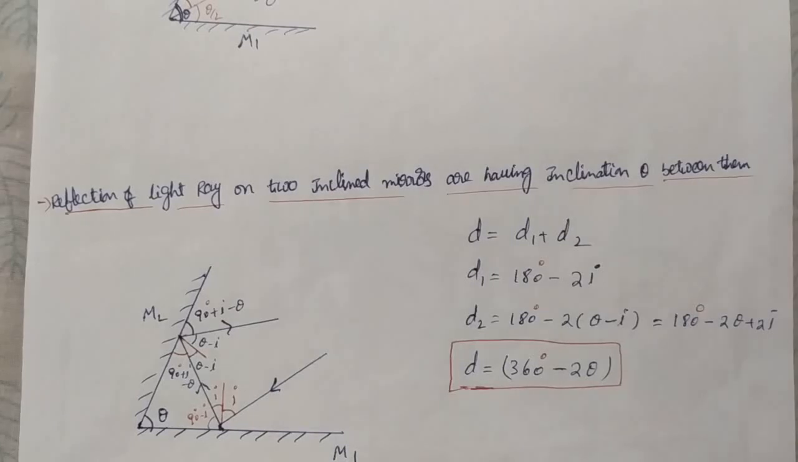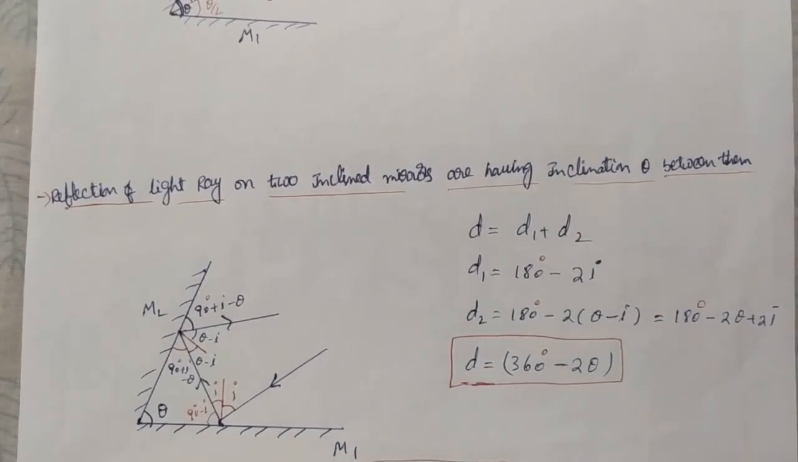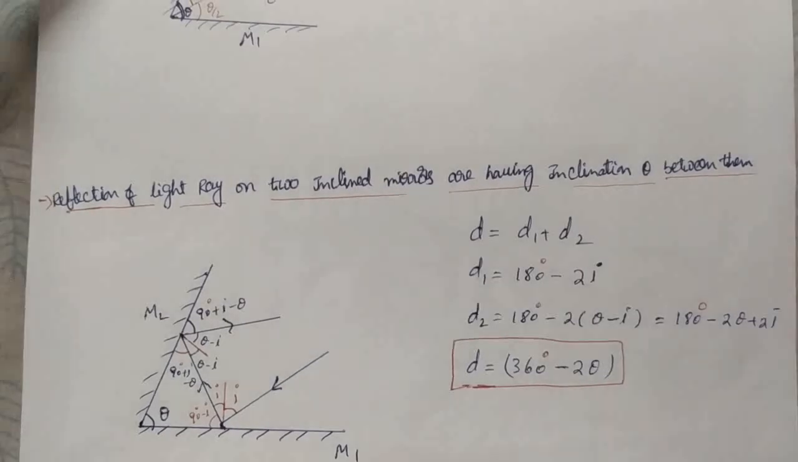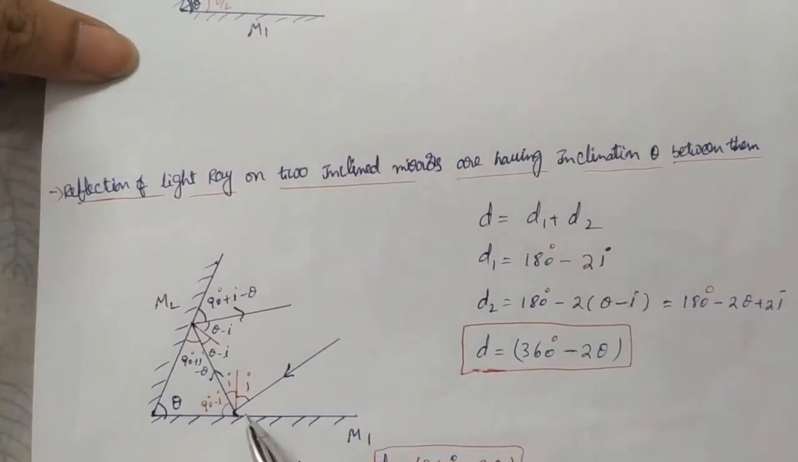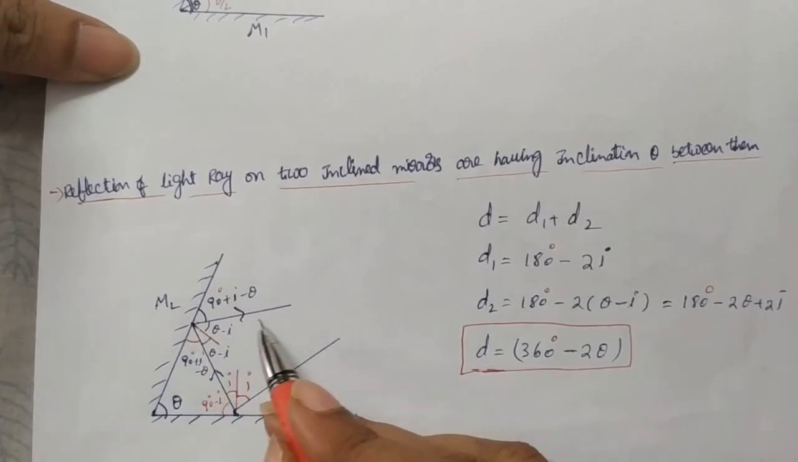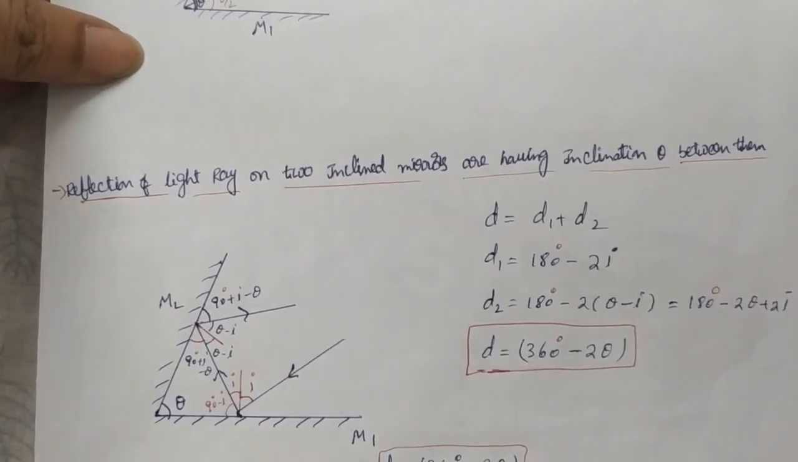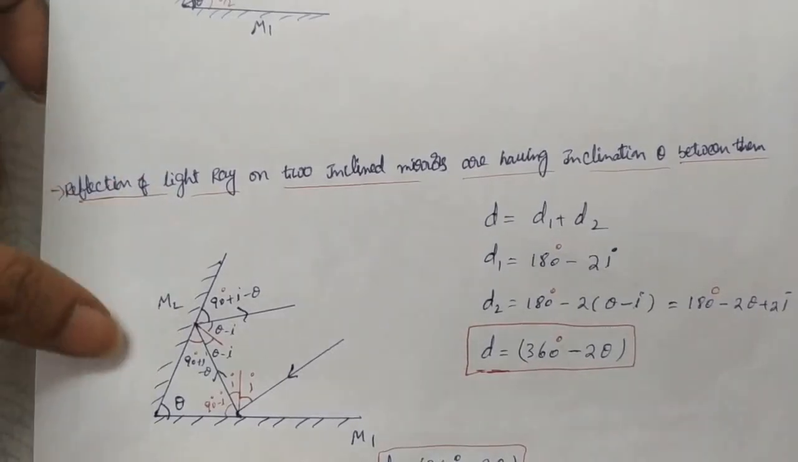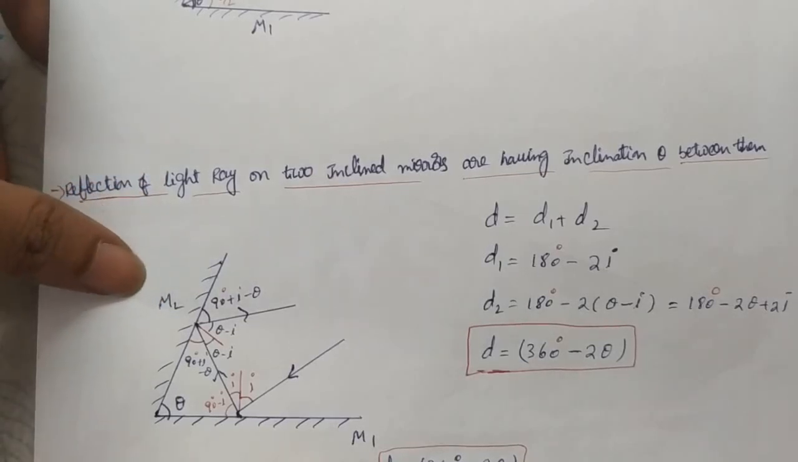I'll show another application of plane mirrors. There are two plane mirrors which are inclined at an angle theta, as you see in the diagram. A light ray is incident on one surface and reflected, then incident on the second surface, and finally comes outside. In this case, what is the deviation on the first surface, what is the deviation on the second surface, what is the overall deviation, and we'll see some special cases now.